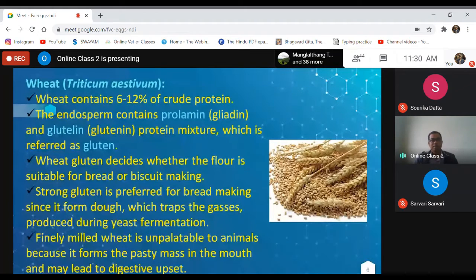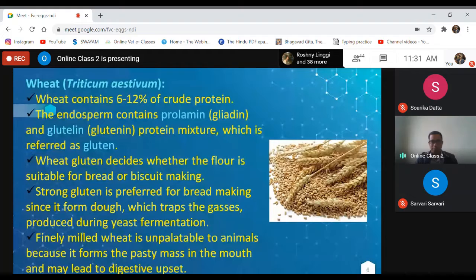Wheat byproducts are generally used for feeding to the animals, and they contain 6 to 12% crude protein, which is similar to maize. Wheat contains gluten, a combination of two proteins, prolamine and glutenin, and it is important from a human health point of view, because some of us cannot tolerate gluten.